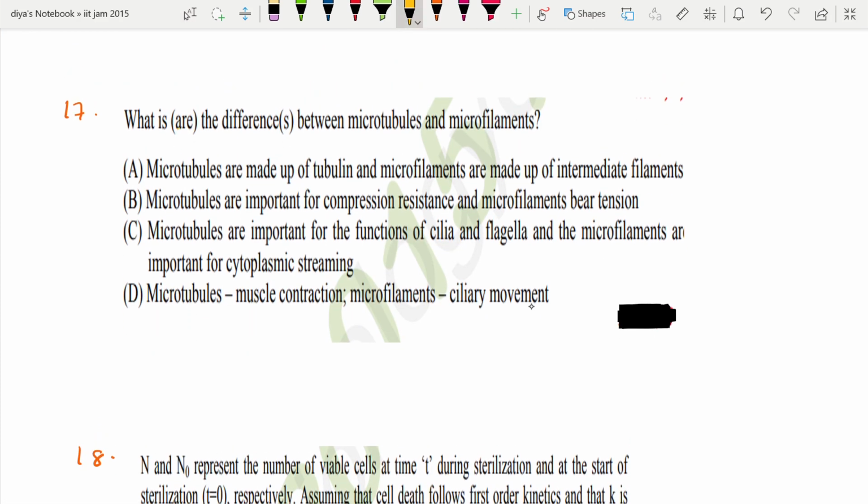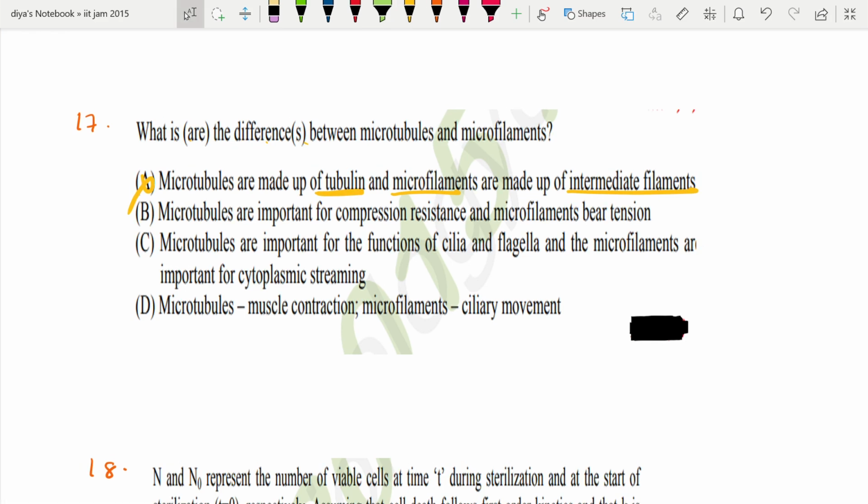Which is or are the differences between microtubules and microfilaments? Microtubules are made up of tubulin and microfilaments are made up of intermediate filaments. No, this is wrong. Microtubules are made up of tubulin, this is correct, but microfilaments are not made up of intermediate filaments. Microtubules are important for compression resistance and microfilaments bear tension.